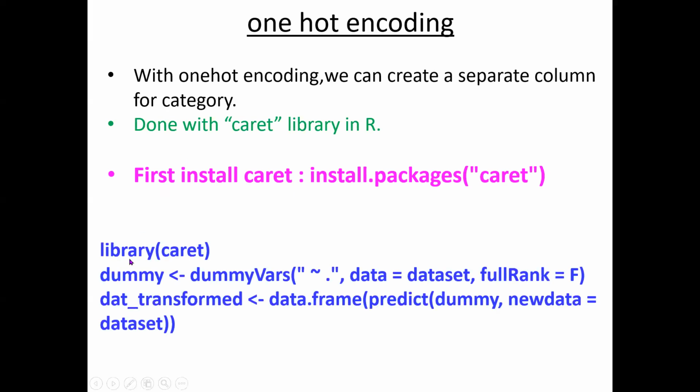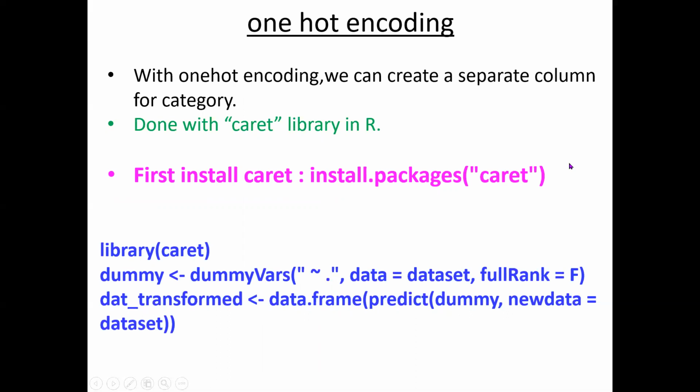So see this. In caret, there is a function called dummyVars, or dummy variables. Here the tilde dot means apply to all categorical attributes. In the previous code, to apply to the country, you needed to write code using factors, and to apply to purchased, you needed to write code again.